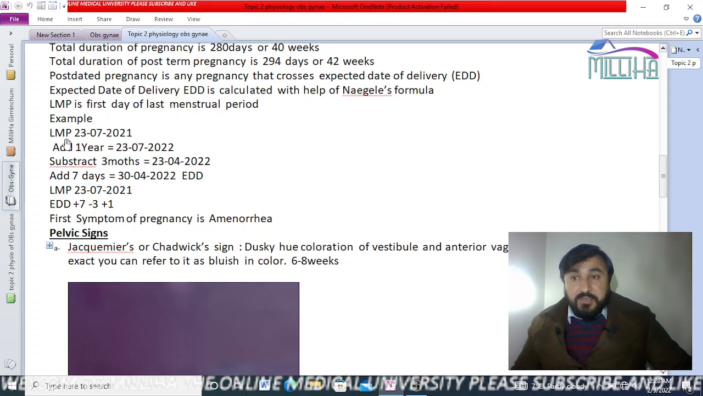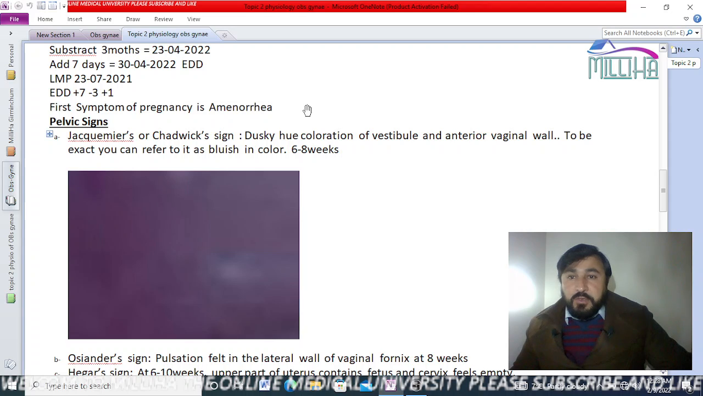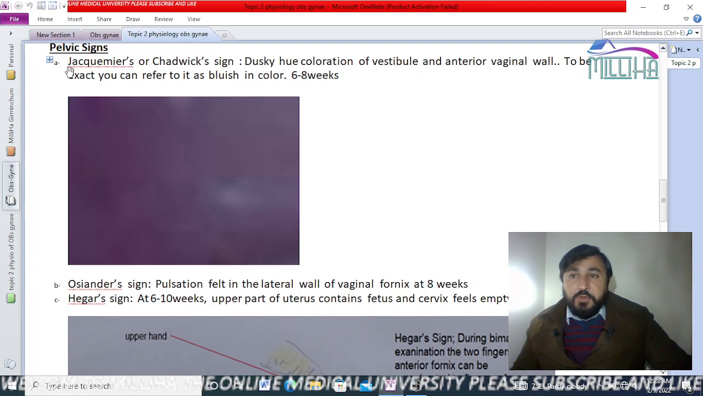Suppose the last menstrual period, LMP, is 23rd of July 2021. You add 1 year to this, so it becomes 2022. Then you subtract 3 months, so it becomes April. Then you add 7 days, so it becomes 30. So the LMP is this, and the EDD, expected date of delivery, is plus 7, minus 3, plus 1, so it becomes 30 April 2022. She will deliver a baby then. That's called EDD.